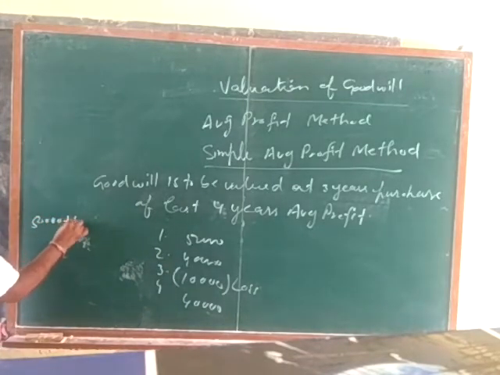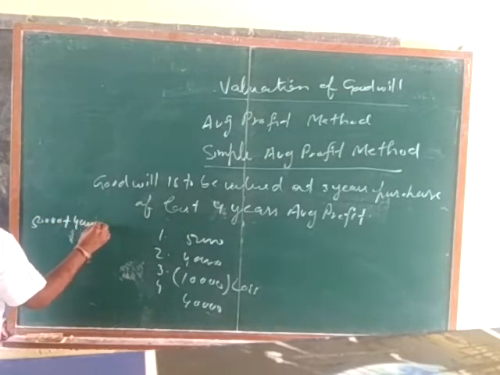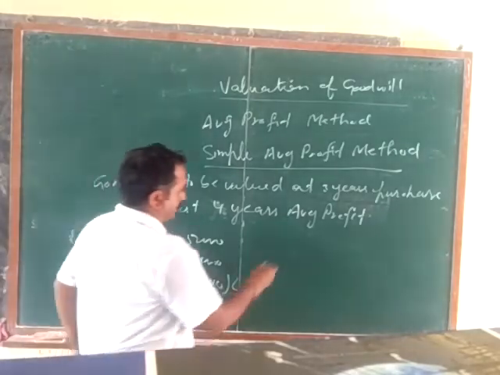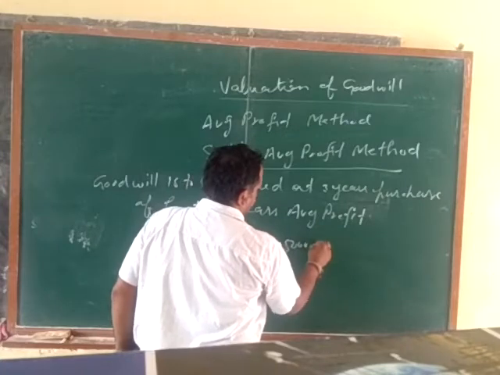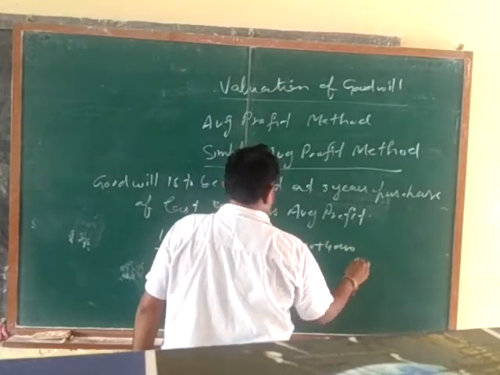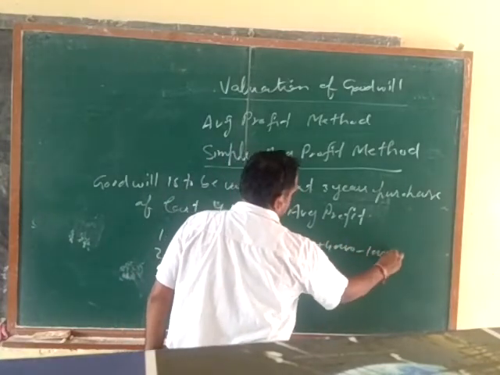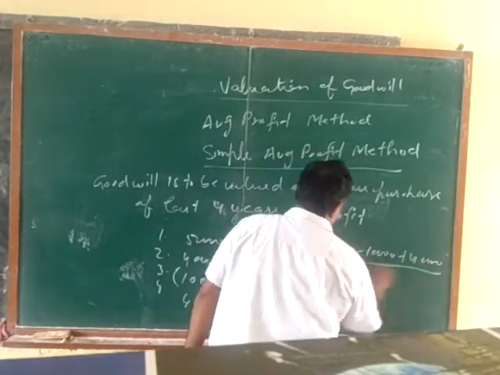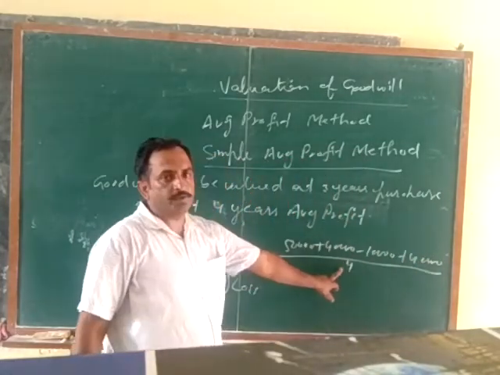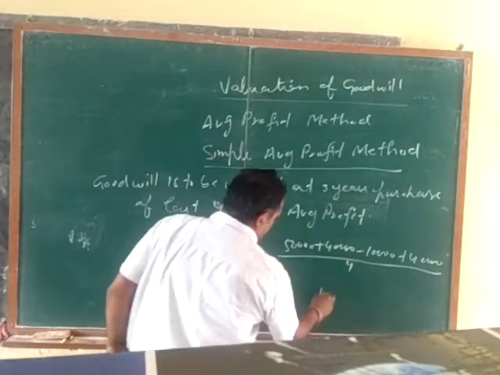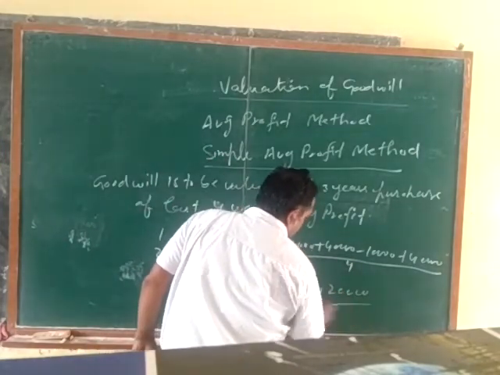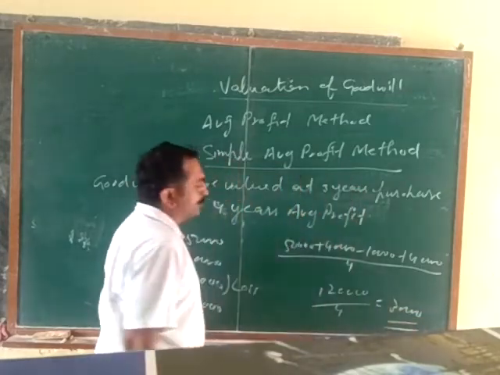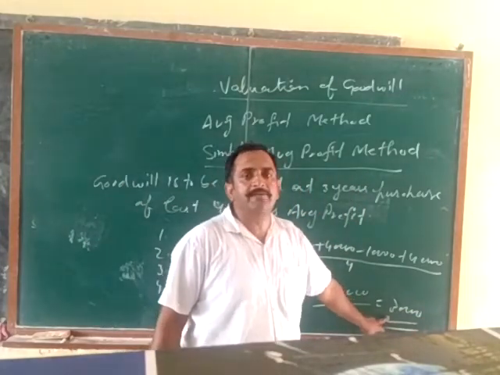50,000 plus 40,000 minus 10,000 plus 40,000 divided by 4, because we need to calculate 4 years average profit. So it should be 120 divided by 4, 30,000. We have calculated 30,000 as average profit.